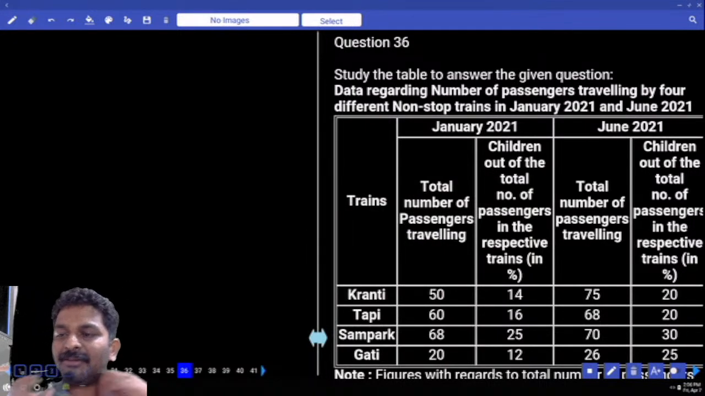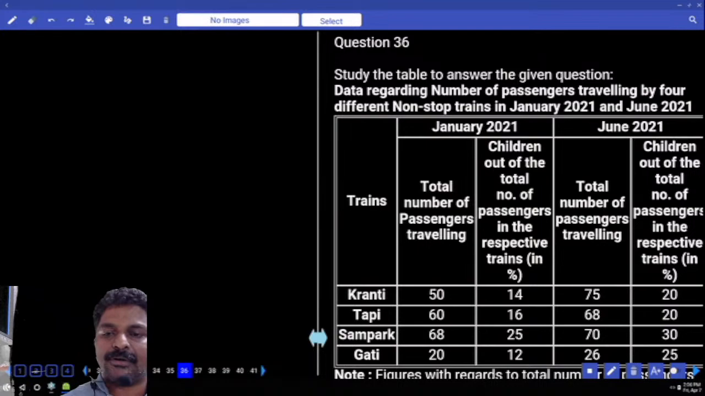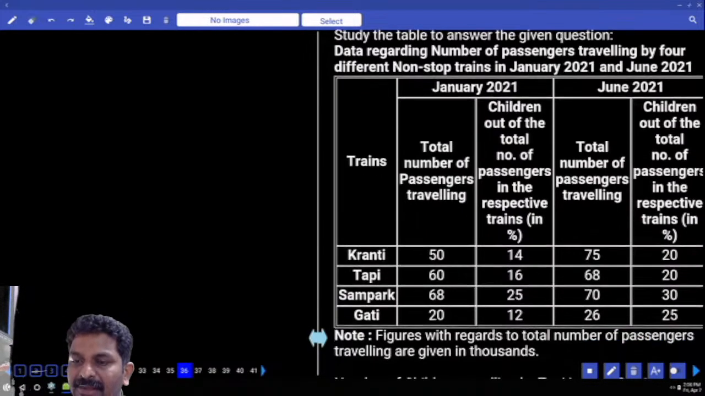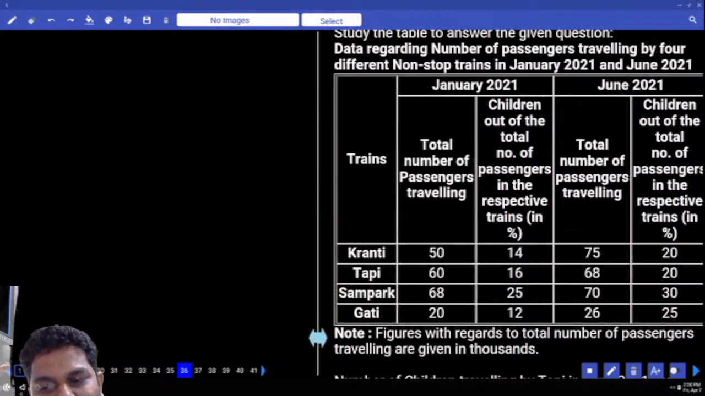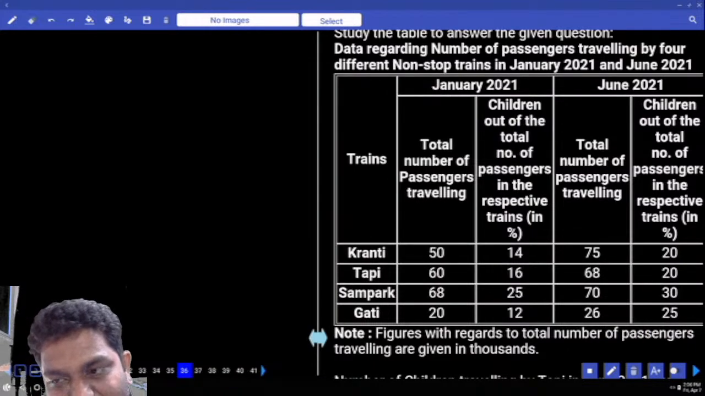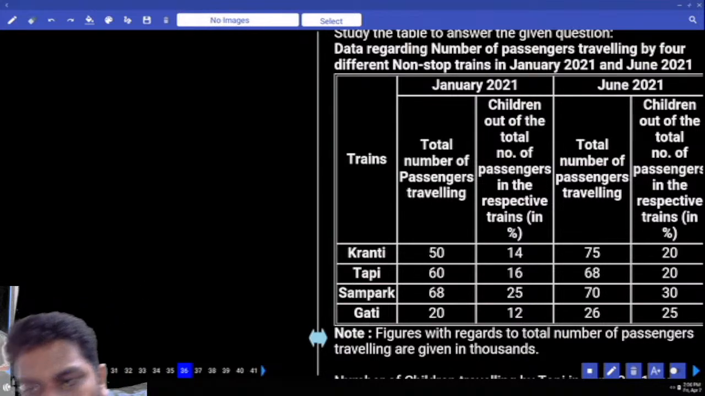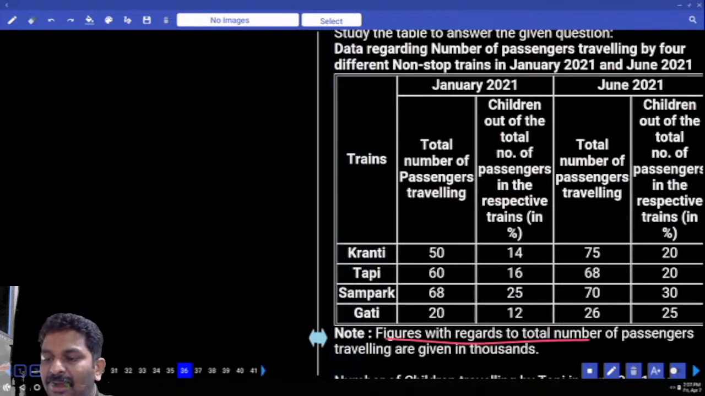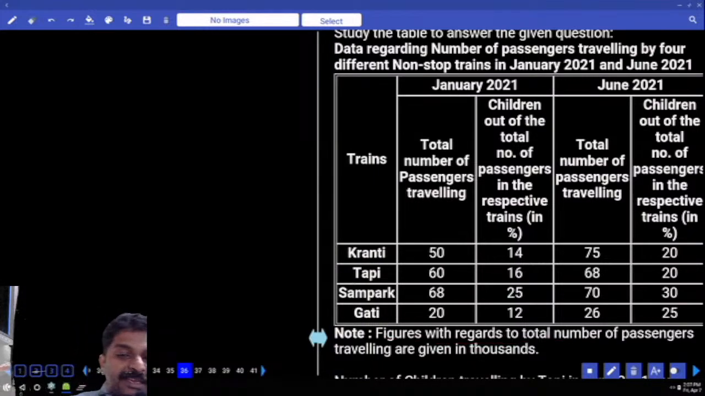Okay, data regarding the number of passengers traveling by 4 different non-stop trains in January 2021 and June 2021. Here we have a table which represents the total number of passengers traveling, and just beside it, the children out of the total number of passengers. Note, figures with regard to the number of passengers are given in thousands.